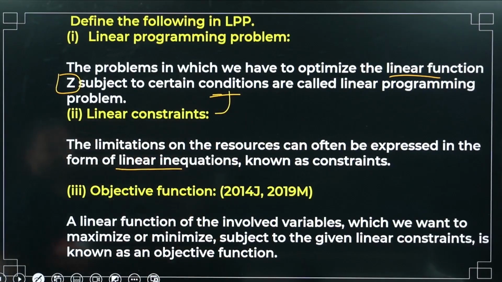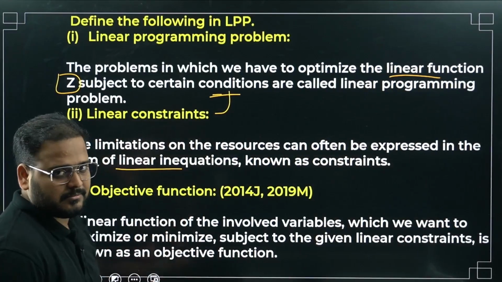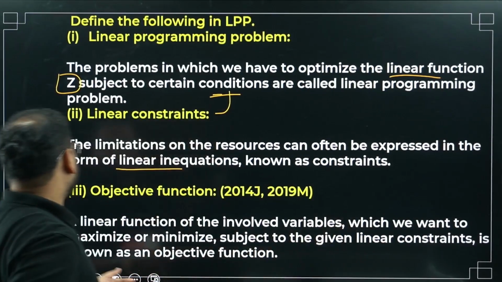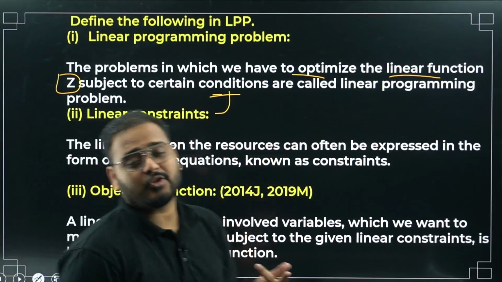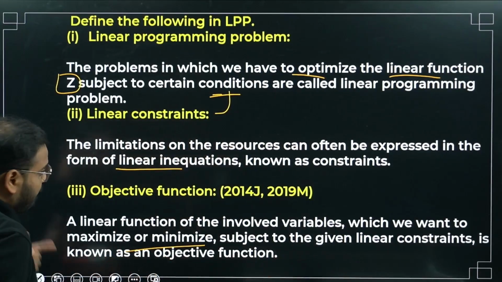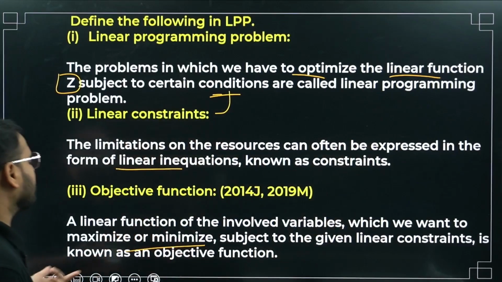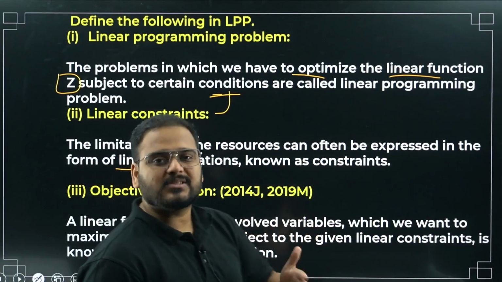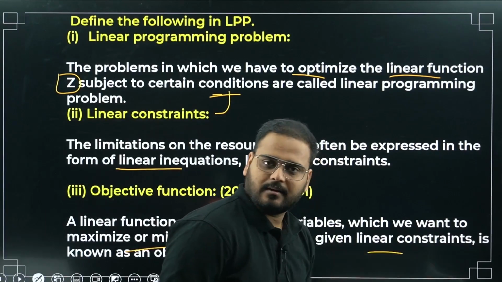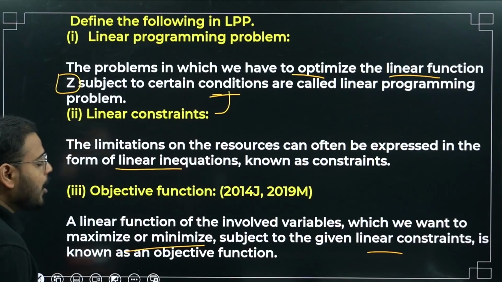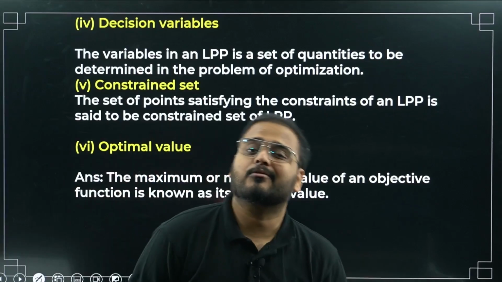Moving on, objective function. A linear function involving variables, x, y, which we want to maximize or minimize. Optimization can be done in two ways, maximizing or minimizing. For example, profit can be maximized, and costs, our expenses, can be minimized. If the function is to make more money for any production house, that's how we can do it. Subject to the given linear constraints, the conditions, it is known as the objective function. Simple as that. Very important: when this is asked in the examination, you have to write a very good statement.